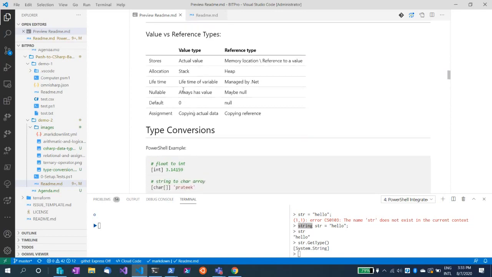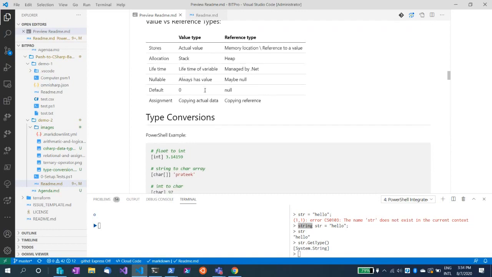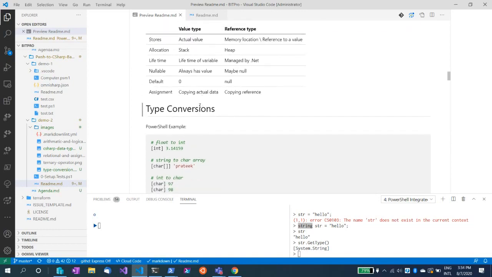For a value type, the lifetime of a variable defined with that data type is the lifetime of the variable. As soon as the scope of that variable ends, it is removed from memory. But for a reference type, it is managed by .NET. You don't have to go ahead and do anything. It will automatically take care of whatever you have referenced. You can assign null values to a reference type, but a value type always has to have some value. The default value in a value type is 0, and for a reference type, it is null.